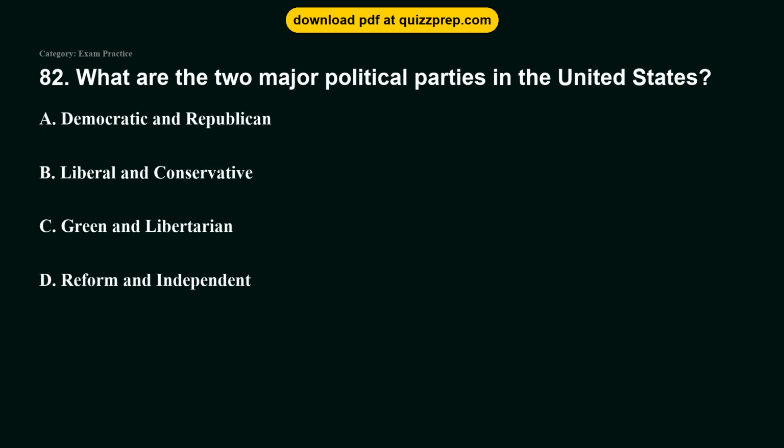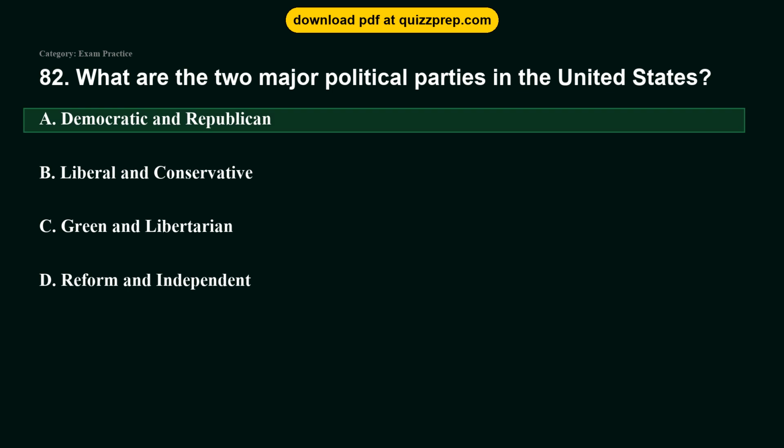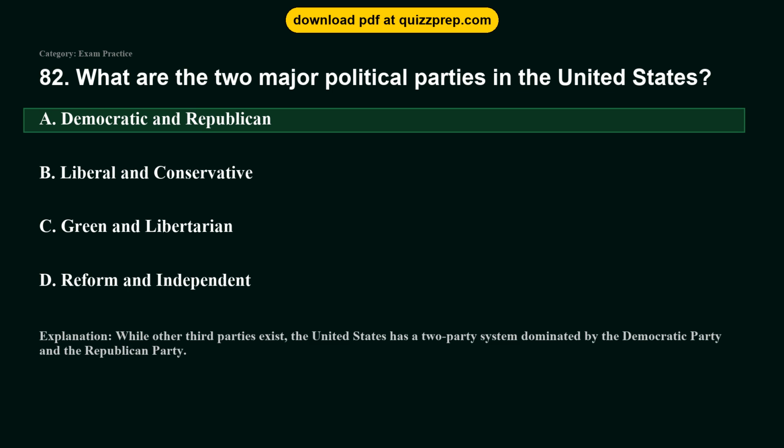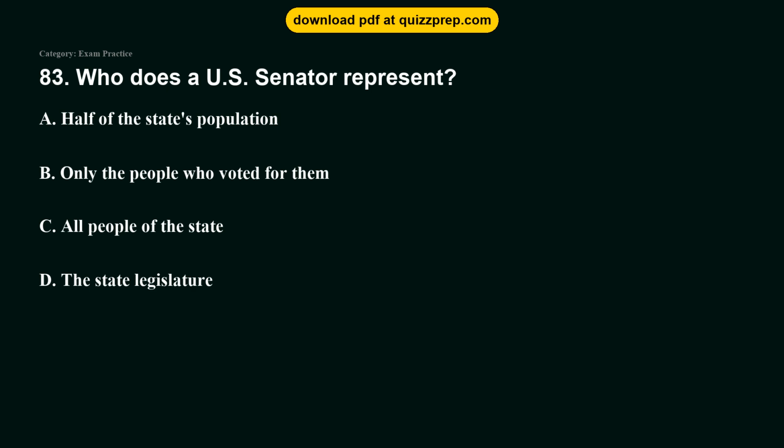Question 82. What are the two major political parties in the United States? Option A, Democratic and Republican. Option B, Liberal and Conservative. Option C, Green and Libertarian. Option D, Reform and Independent. The correct answer is option A, Democratic and Republican. While other third parties exist, the United States has a two-party system dominated by the Democratic Party and the Republican Party.